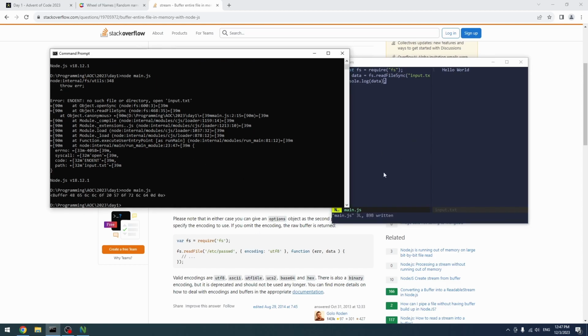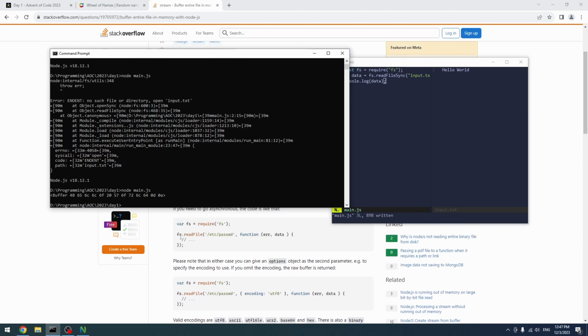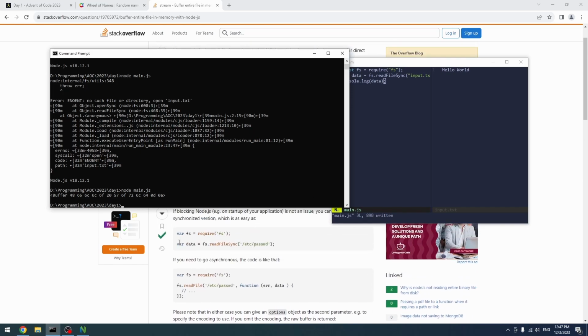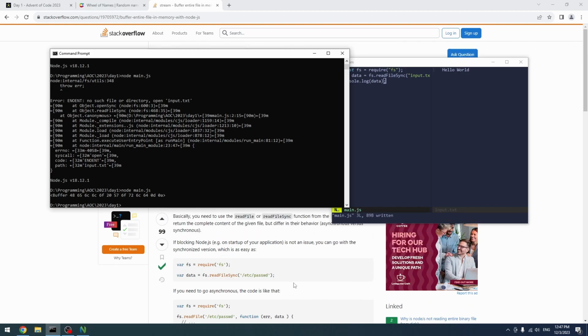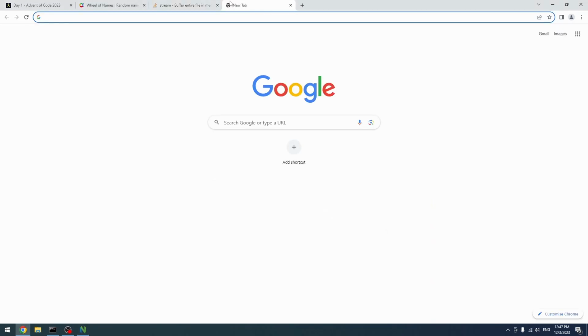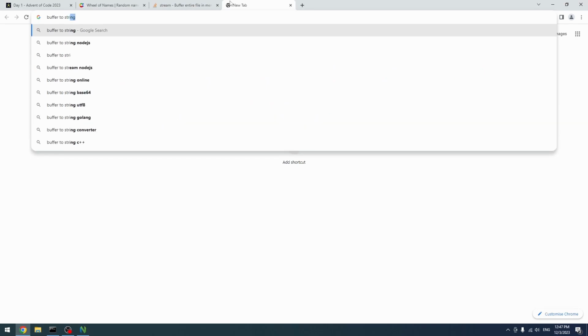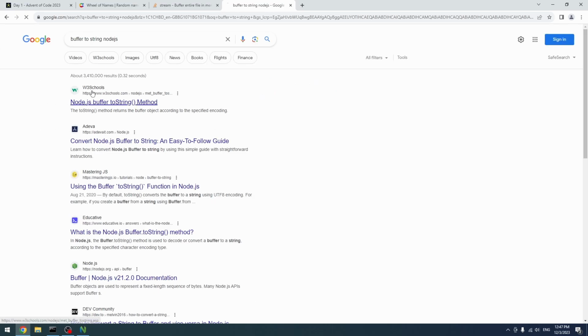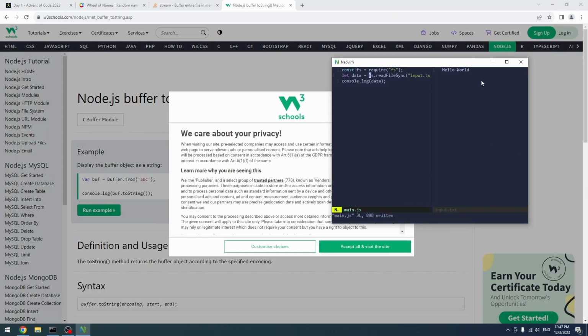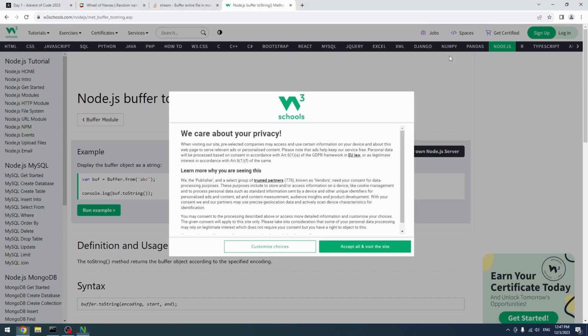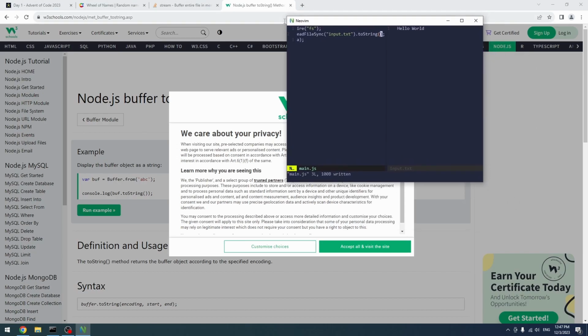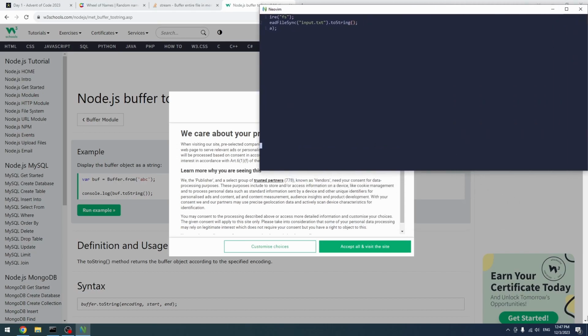And then get some sort of like buffer. We probably want to read it as like a string. So, buffer to string Node.js. Well, same thing. To string. Okay, so I guess that's some sort of like a method. So you can probably like do string like this. And probably this one is kind of small, so let's actually resize it a little bit so you guys can see what's going on.